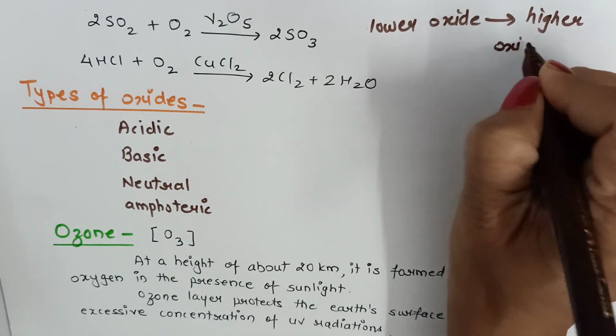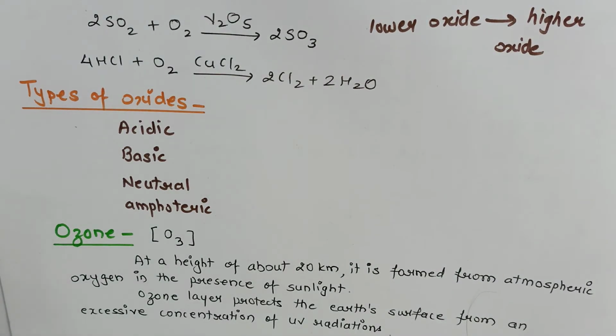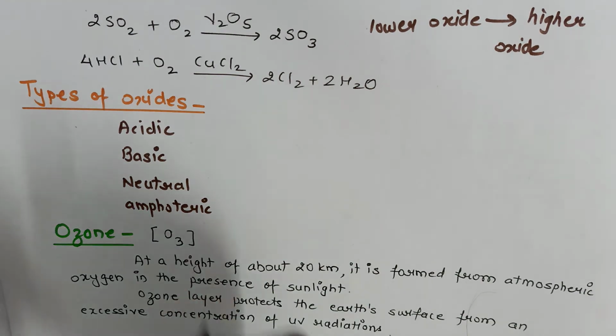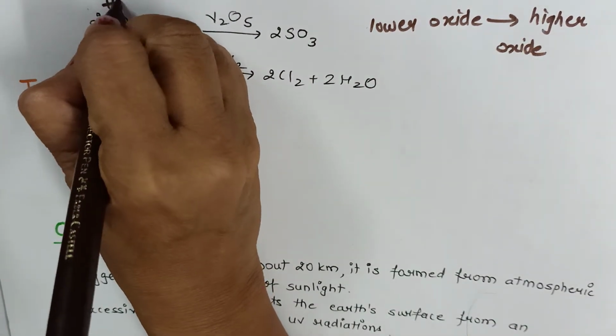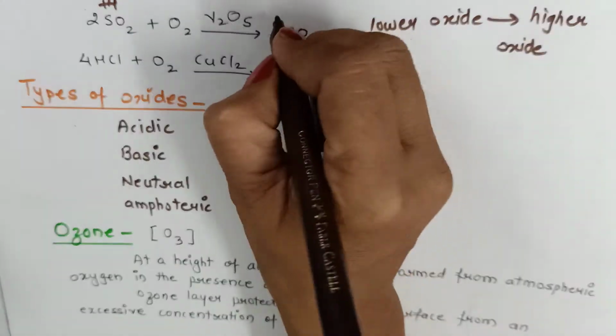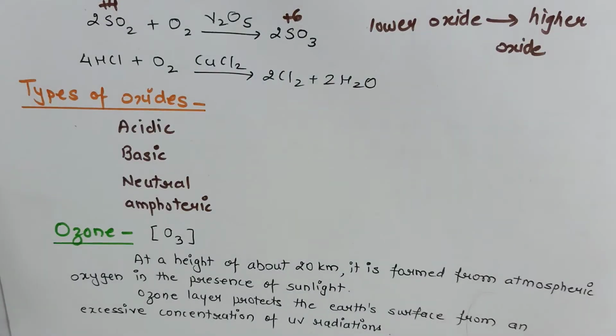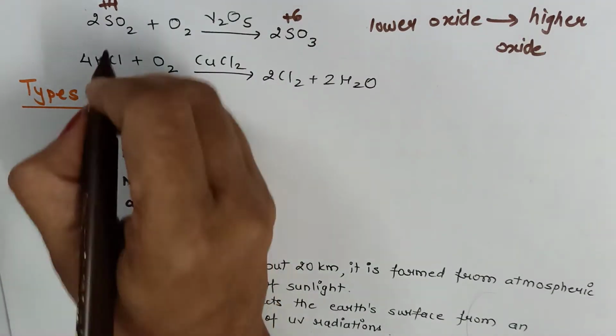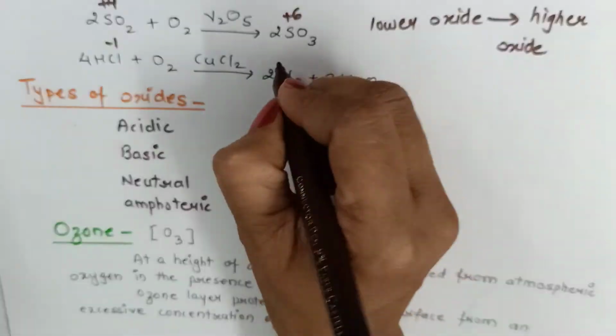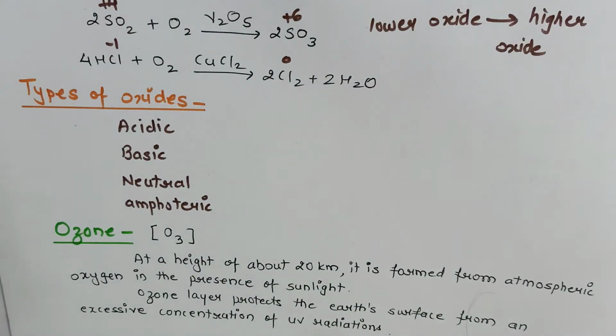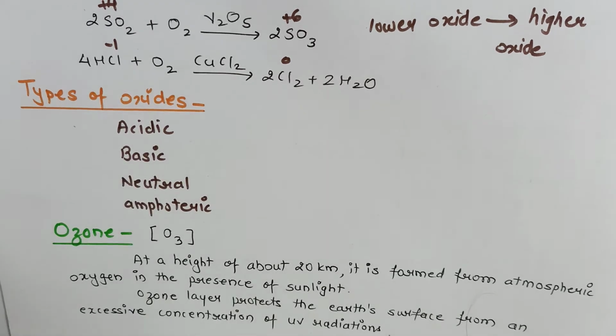If you remember the oxidation state, the reactions of p block elements become quite easy. For example, in SO2 sulfur is in +4 oxidation state and in SO3 sulfur is in +6 oxidation state. In the second reaction, chlorine is in -1 oxidation state which gets oxidized to 0 oxidation state. So we have seen that all the elements react with oxygen to give oxide.